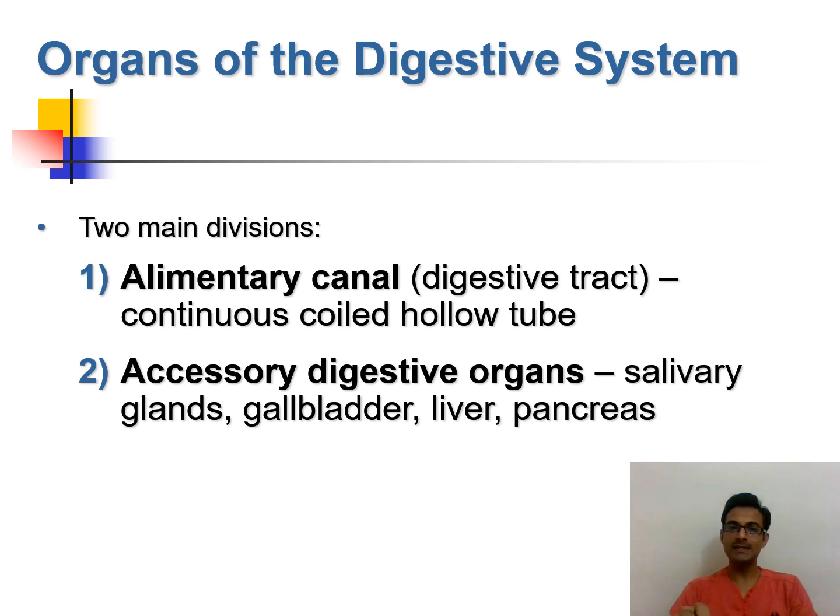These accessory organs are continuously secreting various juices which are responsible for chemical digestion, the breakdown of larger molecules into simpler molecules which can be absorbed into the blood through the intestine. All those organs are classified as accessory digestive organs.